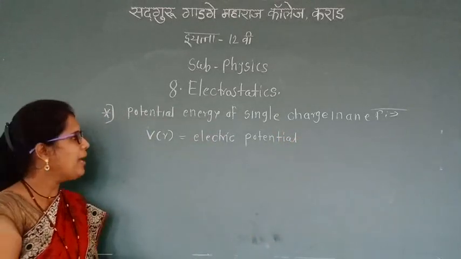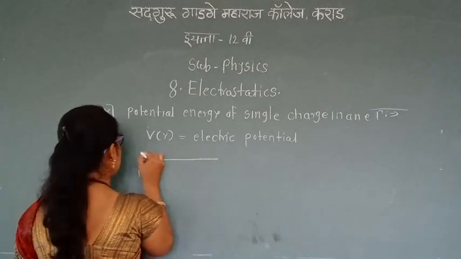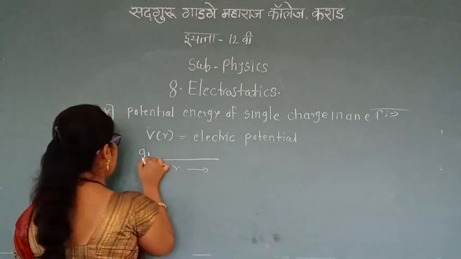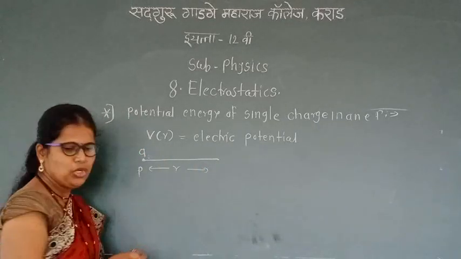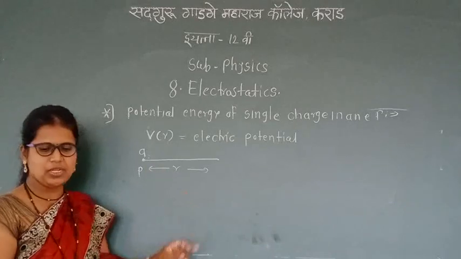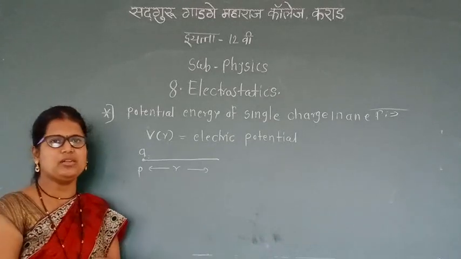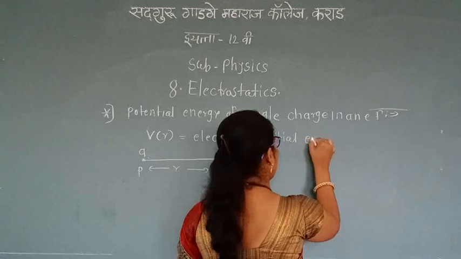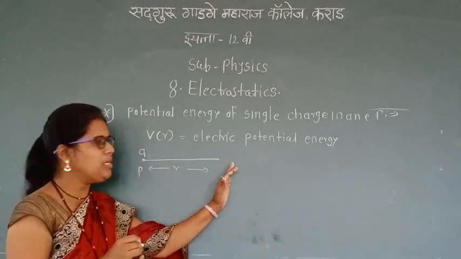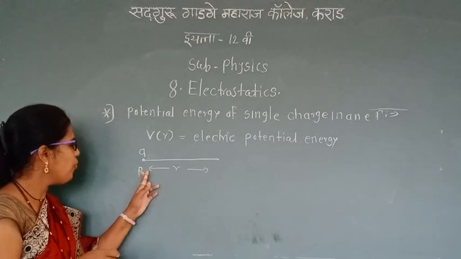Now the electric potential at any point P: at this point P there is a unit positive charge Q, at a distance R from here, having the position vector R. Electric potential energy is one type of work done, by bringing that unit positive charge from infinity to that location, to point P.